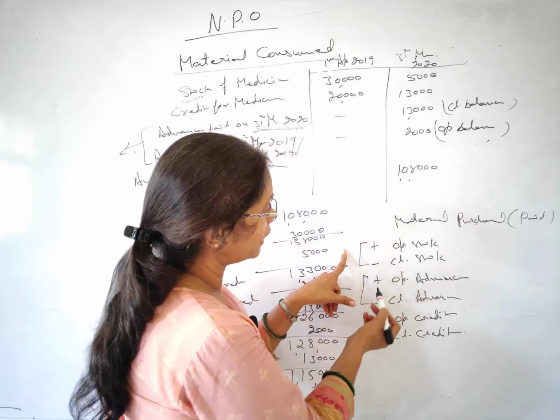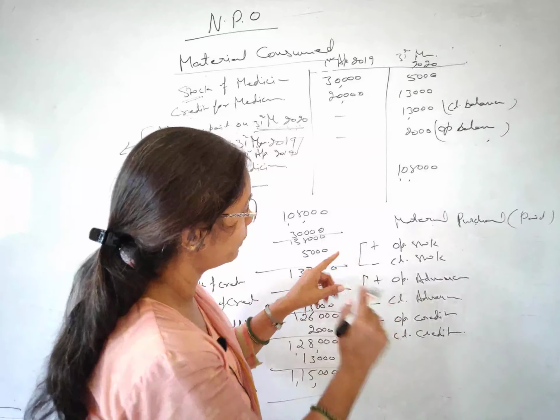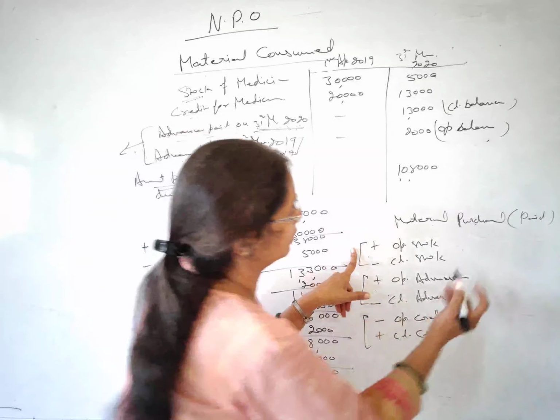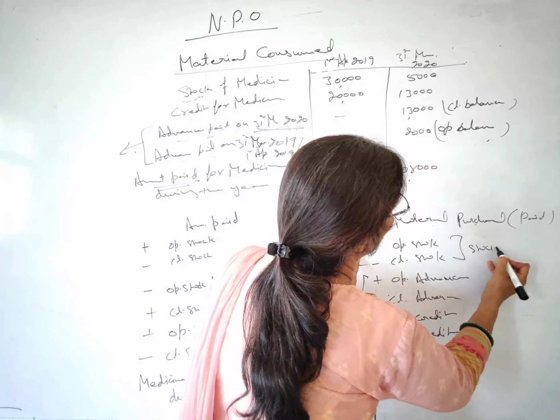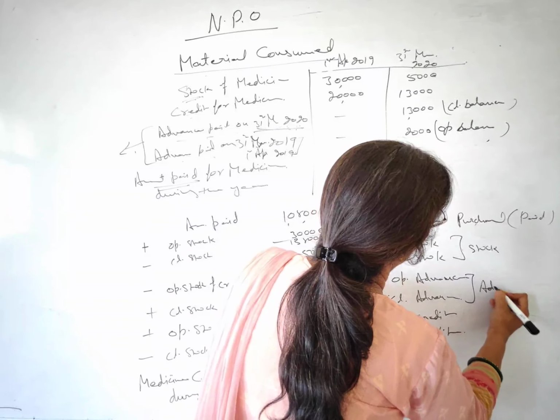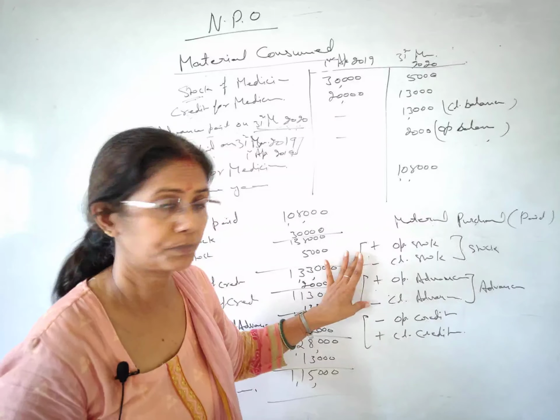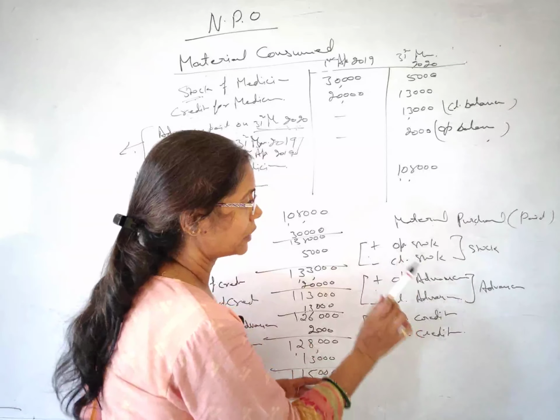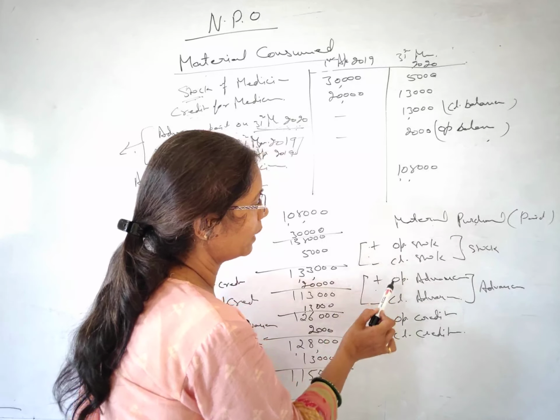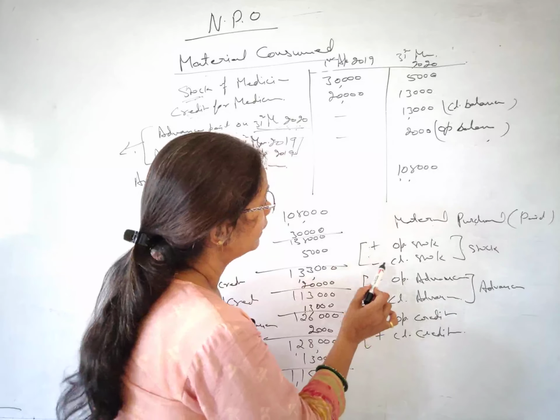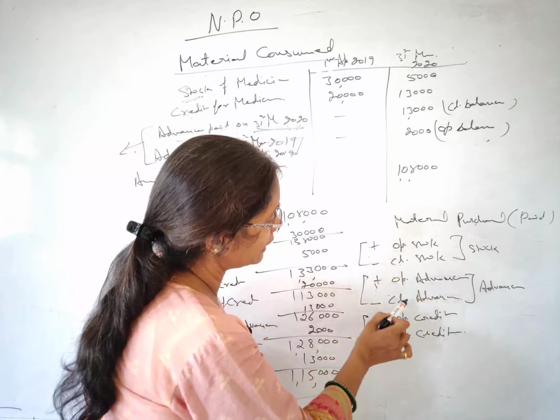So your stock and creditors, stock and advances, this is for the stock and this is for advances. These go in the same direction. Same direction means opening stock here is plus, opening stock here is also plus, right? Closing stock here is minus, here also minus.